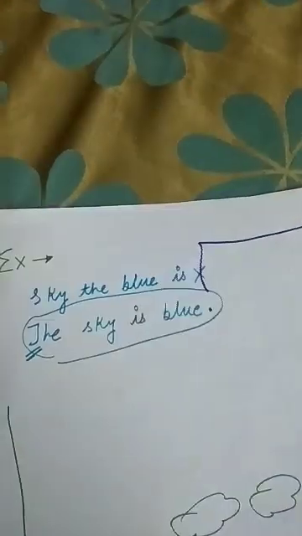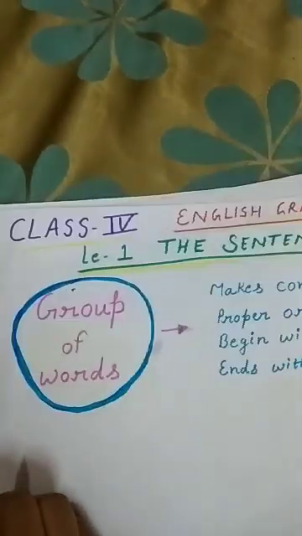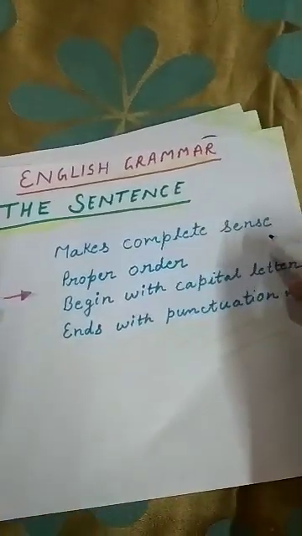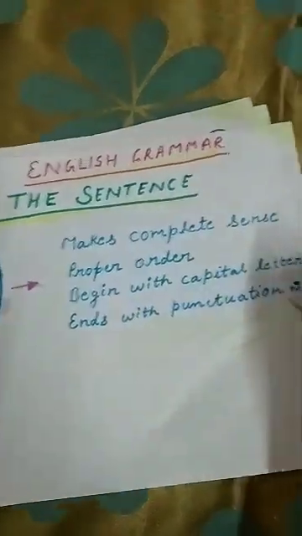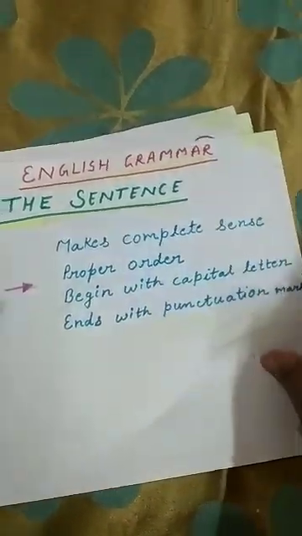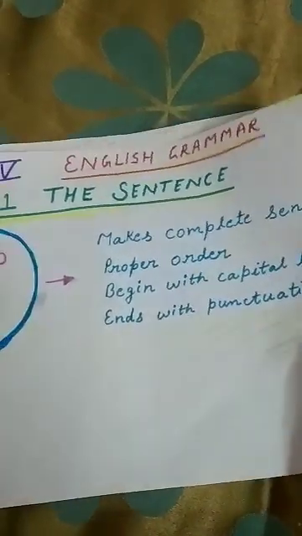So always remember, a sentence should make a complete sense. It should be properly arranged. It should begin with a capital letter and end with a punctuation mark. Now comes the kinds of sentences.